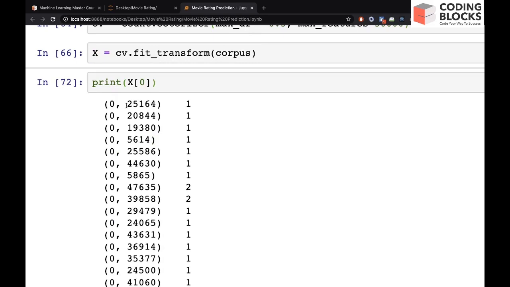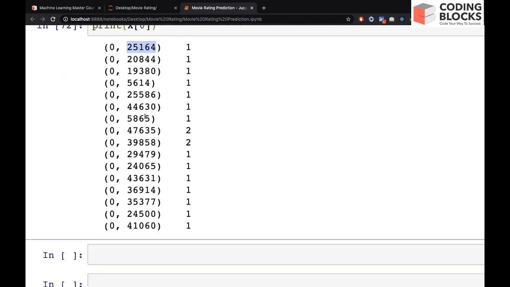It means at this index there is one element, right? So this column number must be representing one unique word, right? And this value says the frequency is 1. So the frequency of the word which is present at this column number is 1, right?